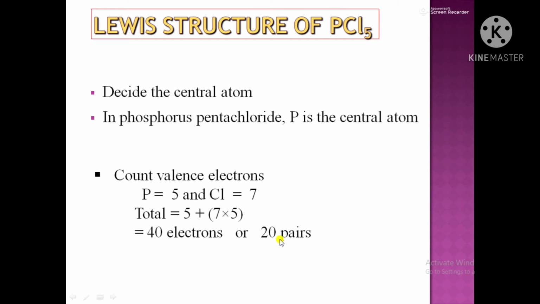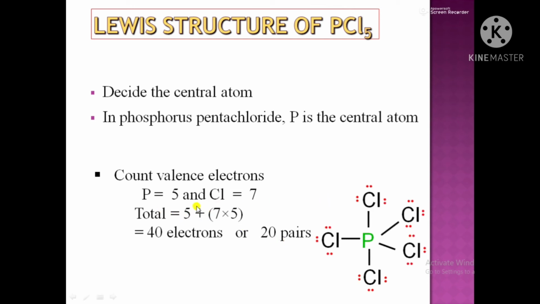But remember students, not all the electron pairs are present on phosphorus. Phosphorus has 5 electrons and it has to form bonds with 5 chlorine atoms. So the possibility is that phosphorus forms 5 single covalent bonds, one with each chlorine atom. Since each chlorine atom involves only 1 electron out of 7 in sharing, 6 electrons are left on chlorine, which are represented as 3 lone pairs.